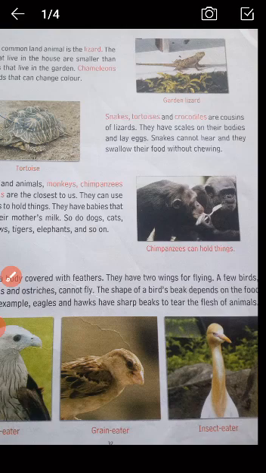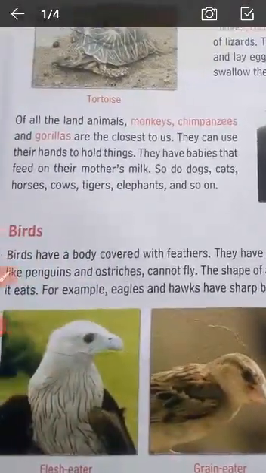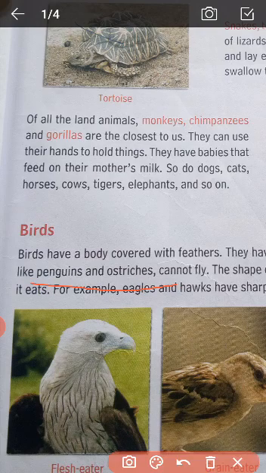And the body of a bird is covered with feathers. They are having wings, which is helping the birds to fly. But there are two birds, penguins and ostriches, which cannot fly.